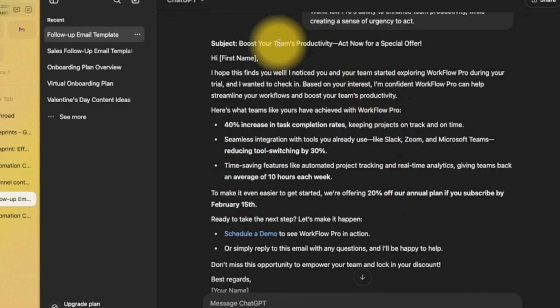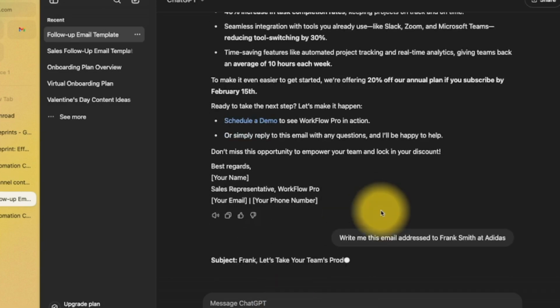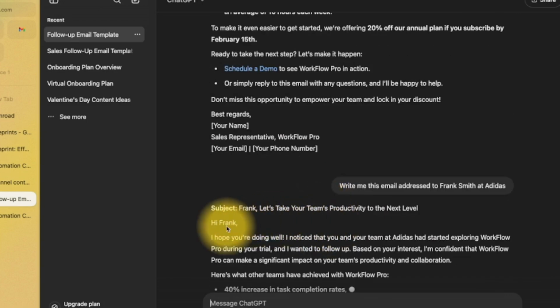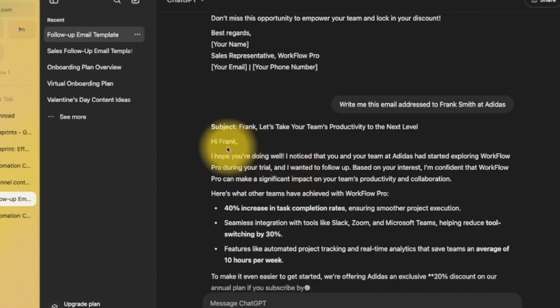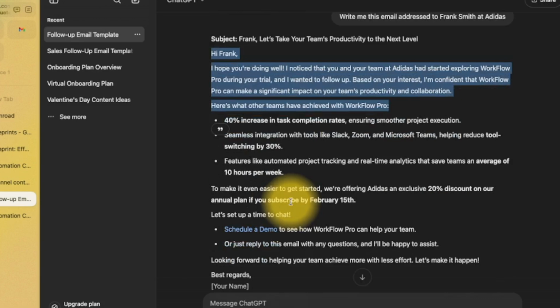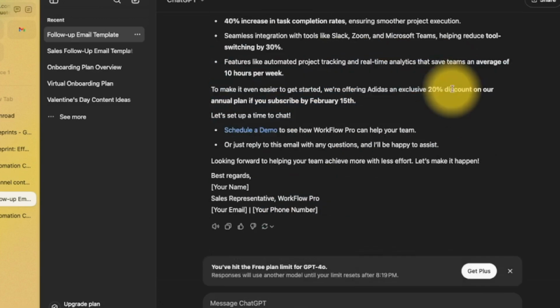So now that I've done this template here, I can just continue to chat and say, write me this email addressed to Frank Smith at Adidas. And what you can see here is using this template, it's now adjusting the exact format that we created, addressed specifically to Frank. So that saved you so much time because it's personalizing it every single time. I noticed that you and your team at Adidas started exploring Workflow, right?